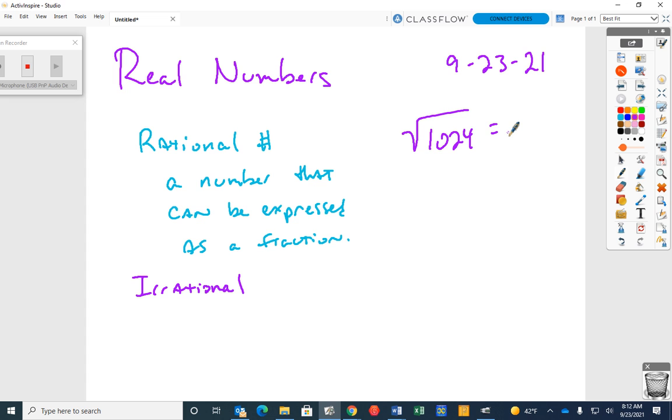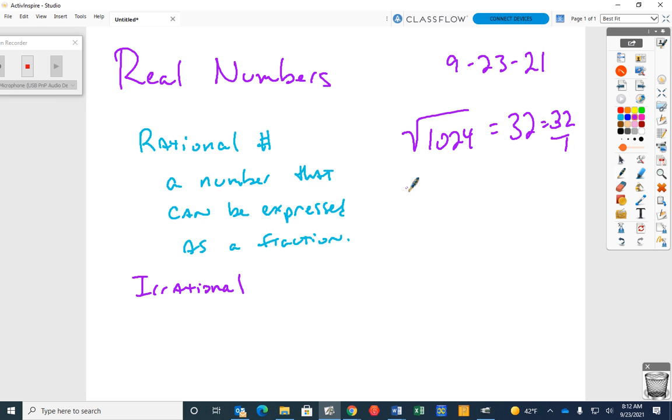Do you think that's a rational number? No. Yes. See if you can find the square root of 1024. What is it? 32. Can I express 32 as a fraction? Yes, I can, because 32 over 1 is a fraction. So is that rational? Yes. So perfect squares are rational.